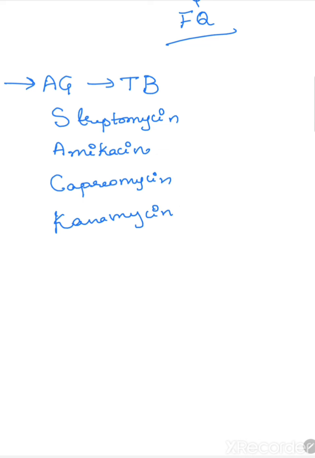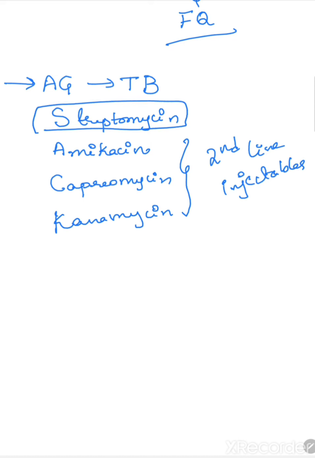These are the four drugs which can be used in the treatment of TB. Amikacin, capreomycin and kanamycin are second line injectables. And streptomycin is a first line reserve drug in TB.